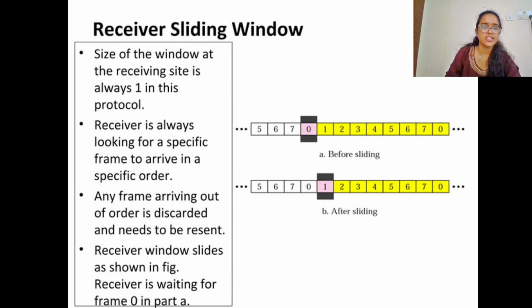At the receiver side, the sliding window size at the receiving site is always 1 in this protocol. The receiver is always looking for a specific frame to arrive in a specific order. Any frame arriving out of order is discarded and needs to be resent. Here, the receiver window is waiting for frame 0 to be sent by the sender. After receiving frame 0, it slides the window to the next frame.